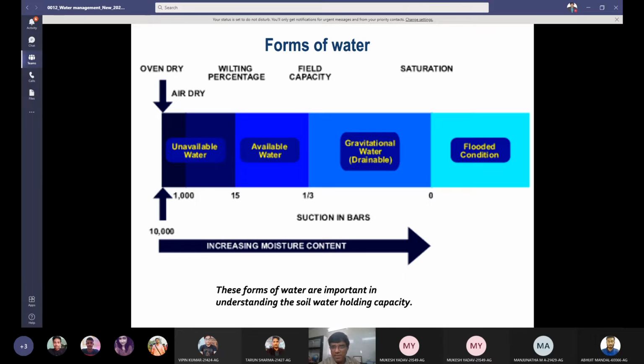Forms of water. I think you must have studied in your BSc Agriculture this increasing moisture content. Unavailable water is at potential 15 bar and beyond, and available water is from 0.33 bar to 15 bar, and gravitational water, which is lost by drainage, subsurface drainage, is 0 to 0.33 bar. And then after 0 bar, you get flooded conditions. So on the right side, the water availability is increasing. I hope that you know the meaning of wilting percentage, field capacity, and saturated conditions.